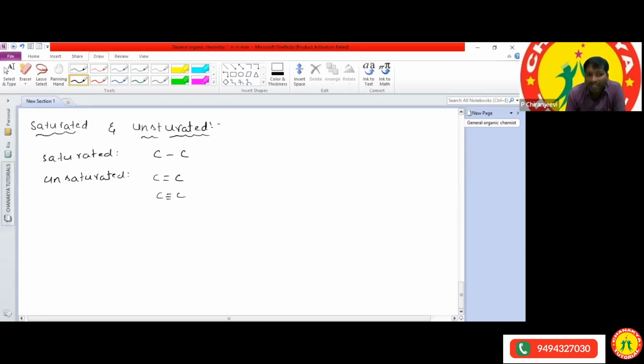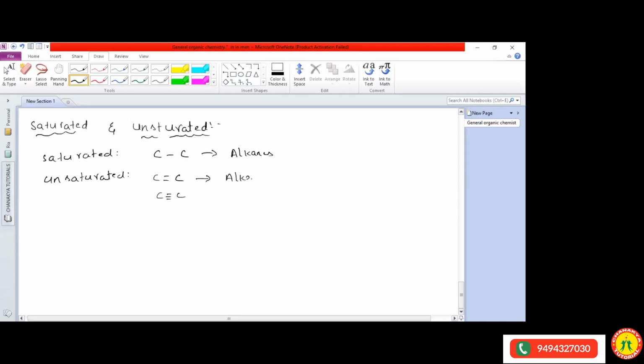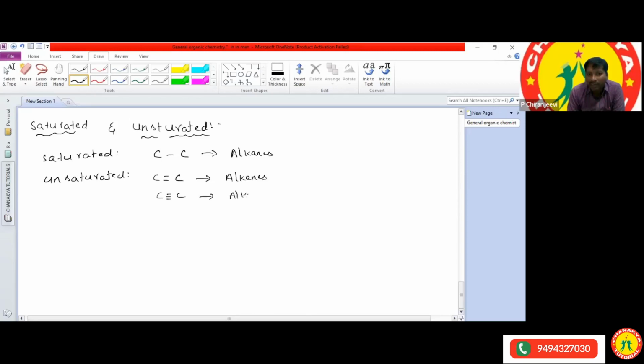Okay, so what is the best example for the saturated hydrocarbons? Means alkanes. What is the best example for the unsaturated hydrocarbons? Means alkenes. Very good. Alkenes and alkynes. Okay, so the same terms you are getting in physical chemistry also. You know, in physical chemistry, what is the saturated and what is the unsaturated?